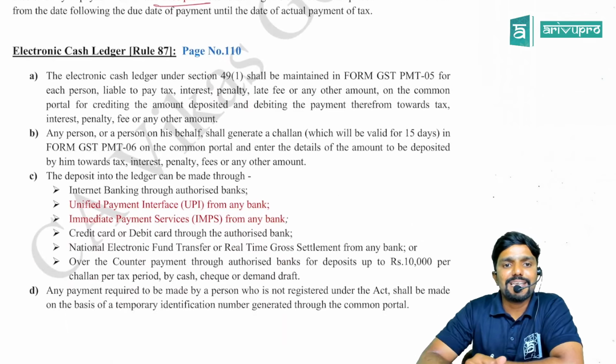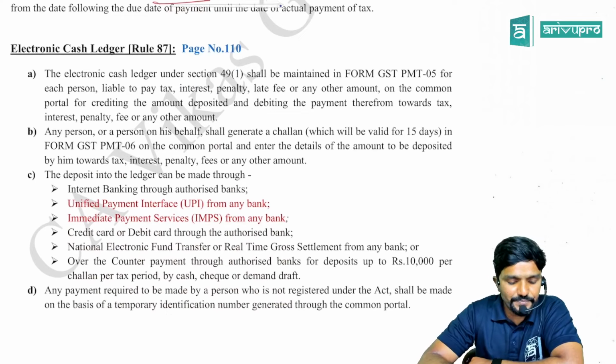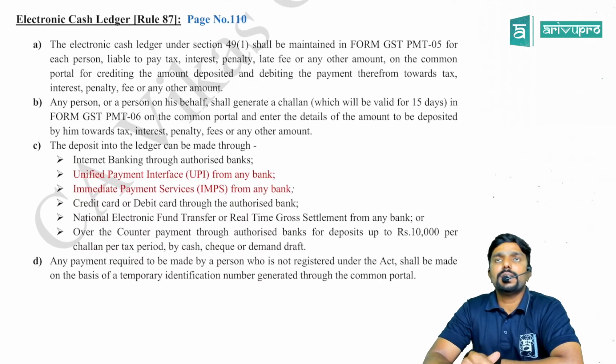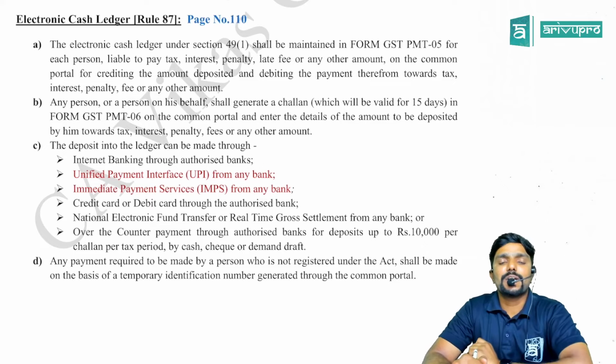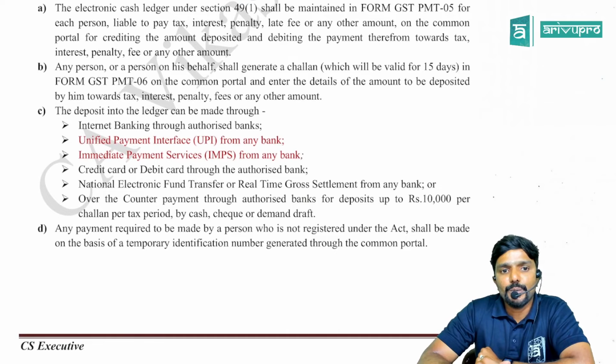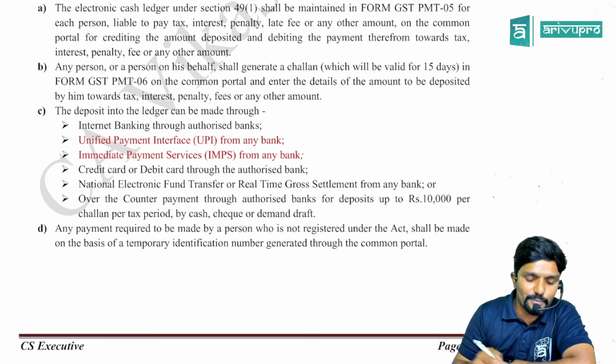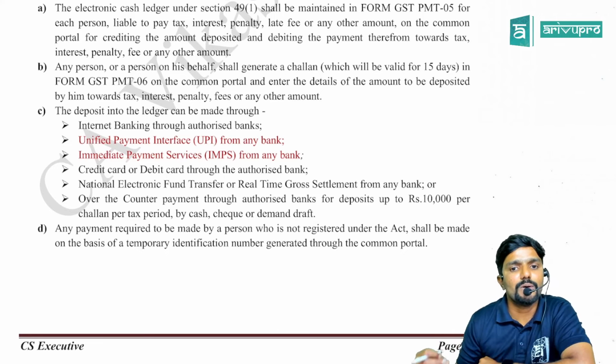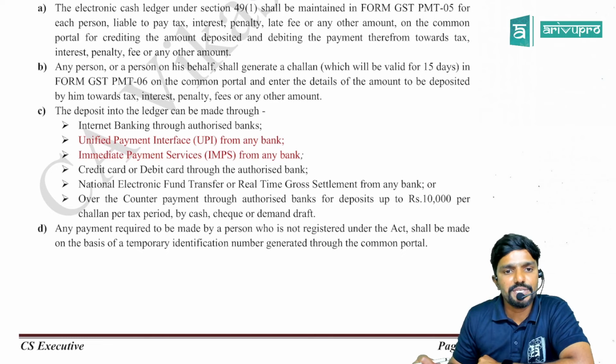Then come to electronic cash ledger on page number 110. Sir, what are the different ways of depositing money into the electronic cash ledger? It is given in point C. The deposit into the ledger can be made through internet banking, through authorized banks, credit card, debit card, NEFT or RTGS, or over the counter through authorized banks for deposits up to 10,000 per challan per tax period by cash, cheque, or demand draft. So these were the modes available to deposit cash into the electronic cash ledger, guys.